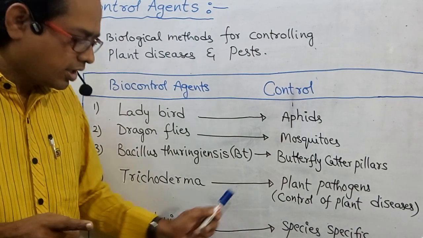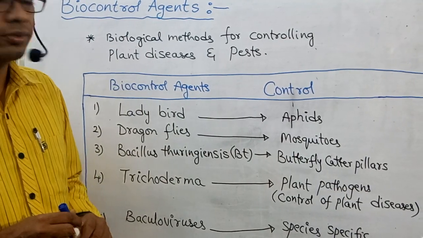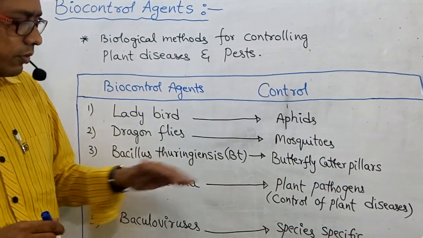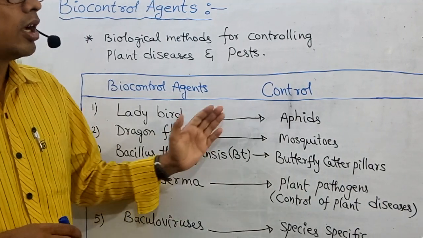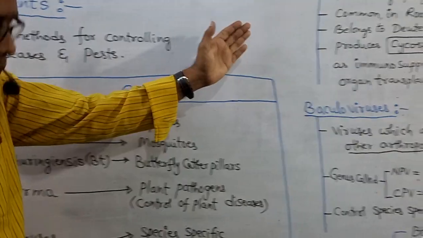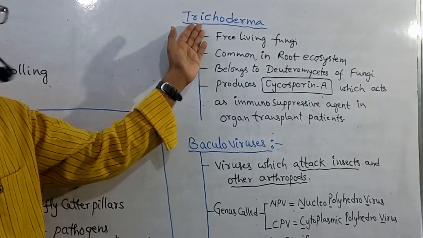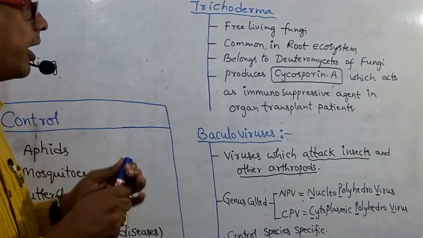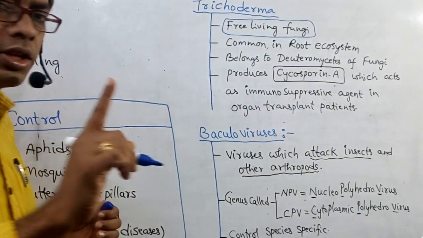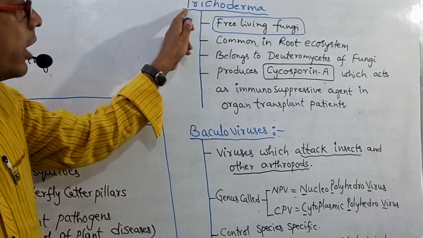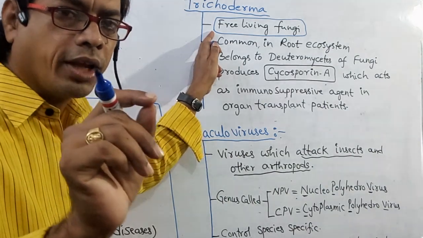Baculoviruses control species specific. This is a very important table, my dear students. Please follow this one and please remember this one. And what are some important points related to Trichoderma? It is a free living fungi. Don't say symbiotic fungi. Trichoderma is a free living fungi but not symbiotic fungi.